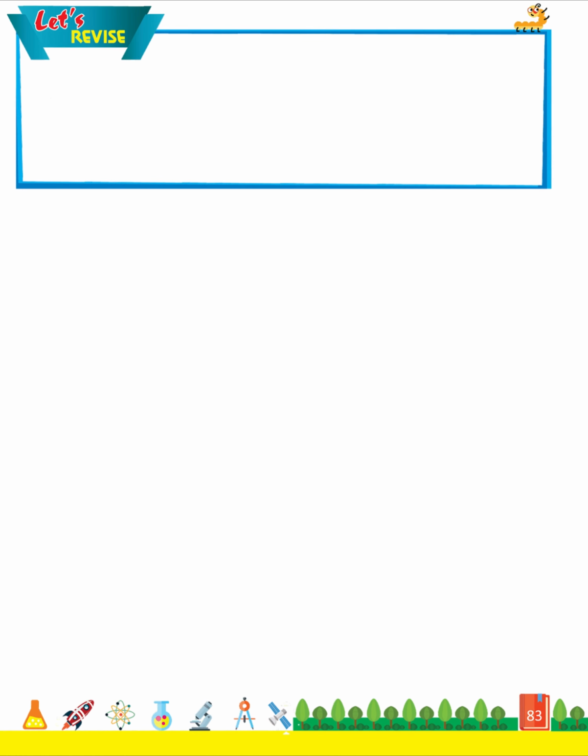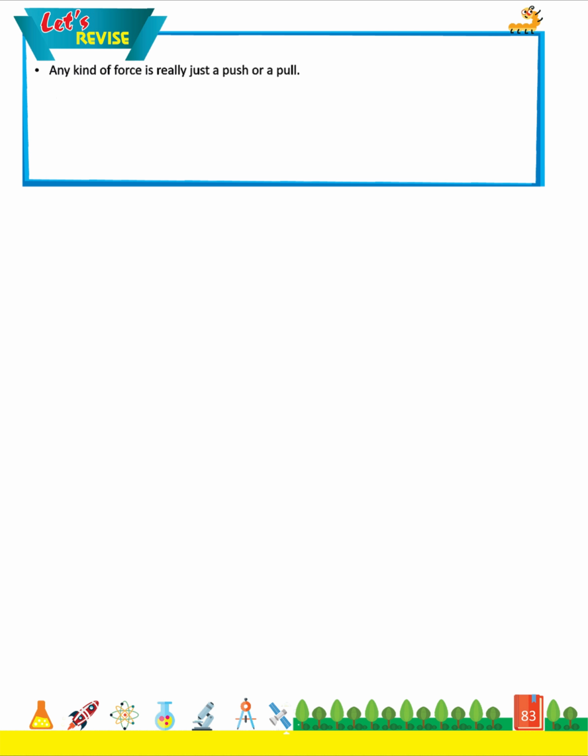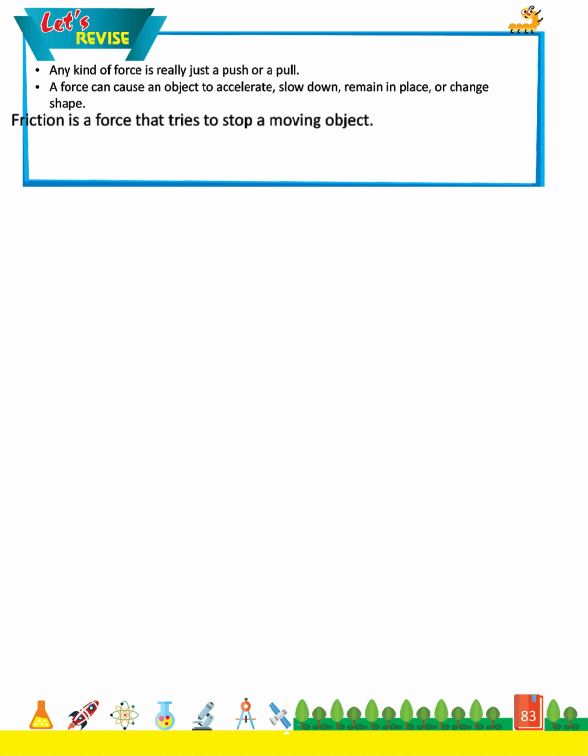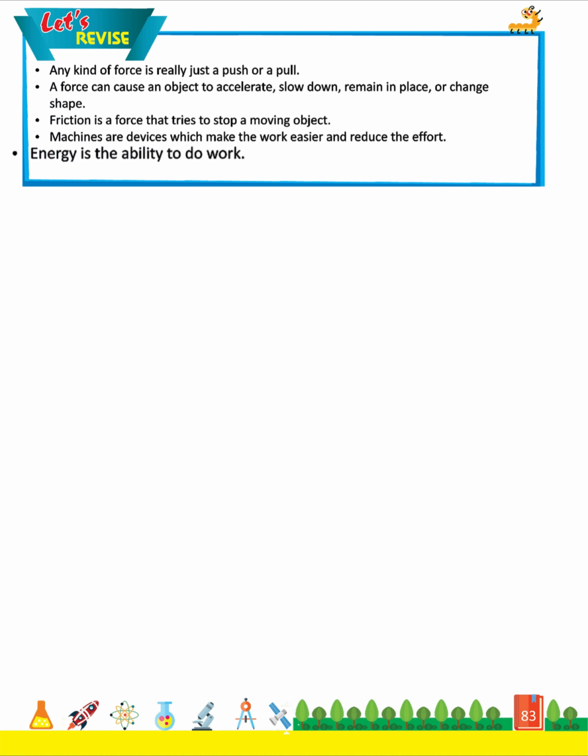Let's revise. Any kind of force is really just a push or a pull. A force can cause an object to accelerate, slow down, remain in place or change shape. Friction is a force that tries to stop a moving object. Machines are devices which make the work easier and reduce the effort. Energy is the ability to do work. Kinetic energy is energy due to the motion of an object.